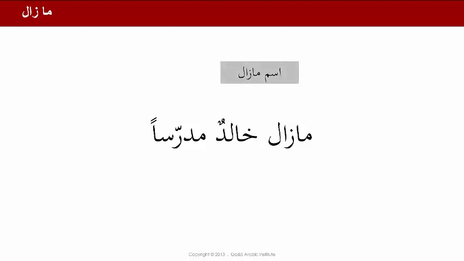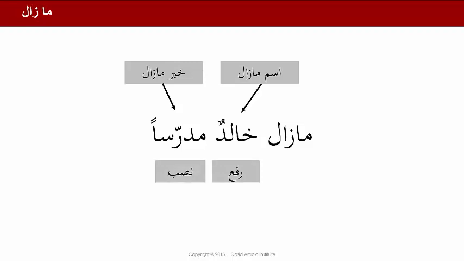So instead of saying the mubtada, we're now going to call Khalid the ism ma zala, and mudarrisan is our khabar ma zala, or the predicate of ma zala. Khalidun is in the marfu' case, and mudarrisan is in the mansub case, or nasb. Ma zala means to still be doing something. So this sentence now means Khalid is still a teacher.